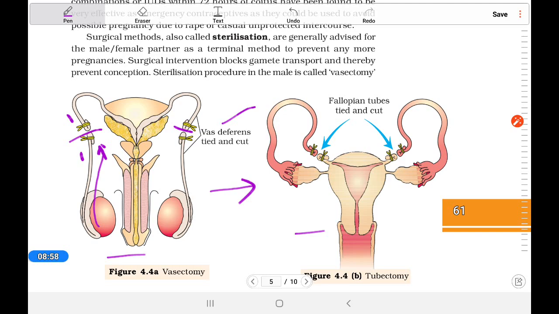And tubectomy is done on the fallopian tube. The fallopian tube is cut in the same way, so that the ovum is not transported and cannot enter. This is the permanent measure. Once it is done, it cannot be reversed. In this case, pregnancy is not possible afterwards.